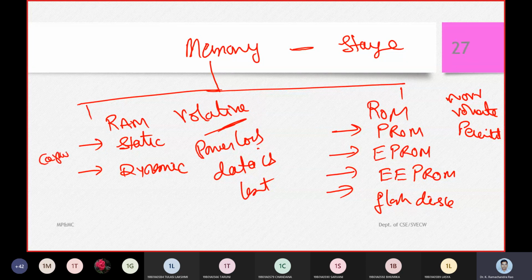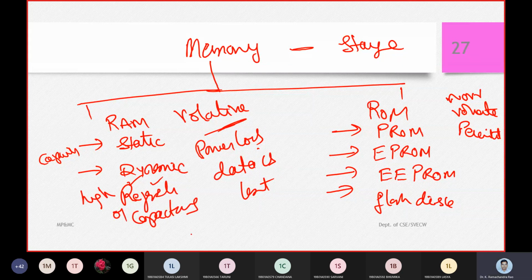If we say it is a static RAM, it is built on capacitors, and the refreshing rate is very low. But as far as dynamic RAM is concerned, there is a high refresh of capacitors. They will charge, recharge, and discharge. All these events happen very rapidly, and the data is retained as usual.